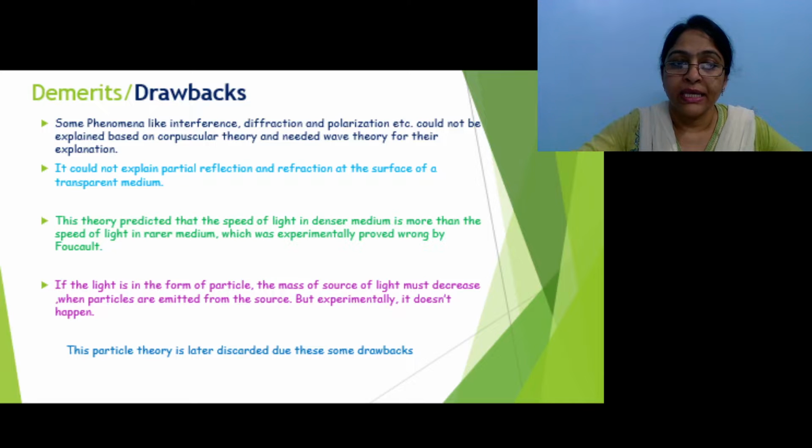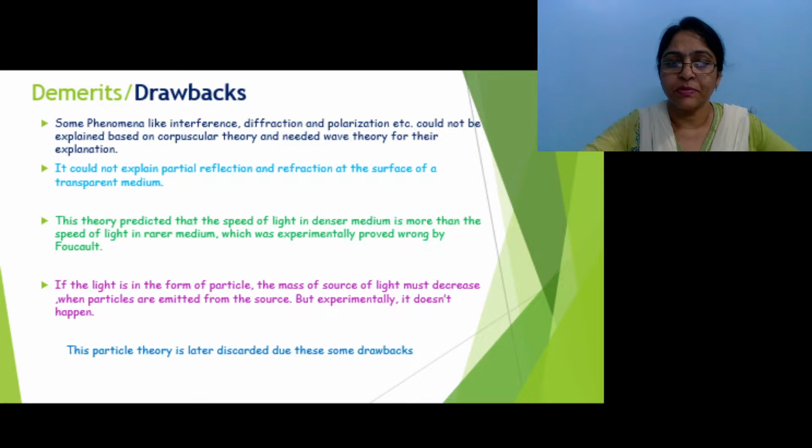This theory predicted that the speed of light in the denser medium is more than the speed of light in the rarer medium, which is experimentally proved wrong. This is another drawback of this theory.